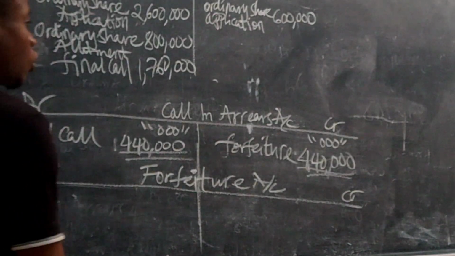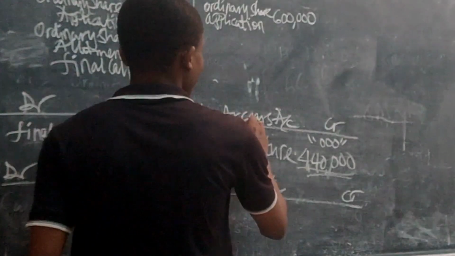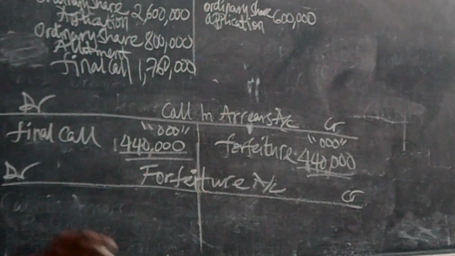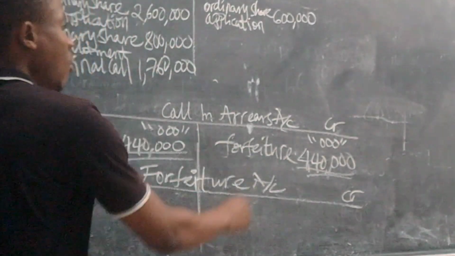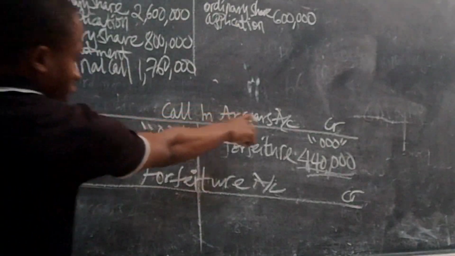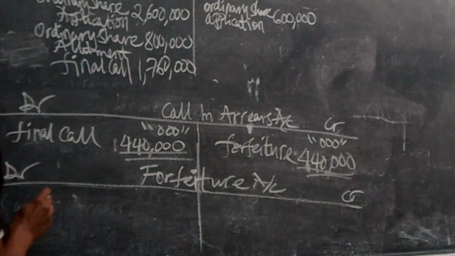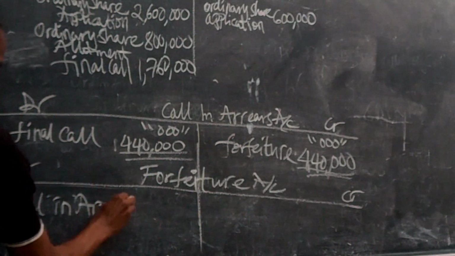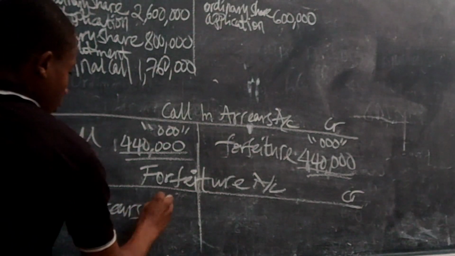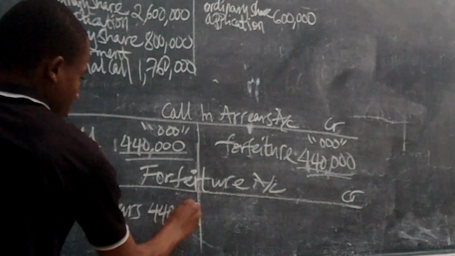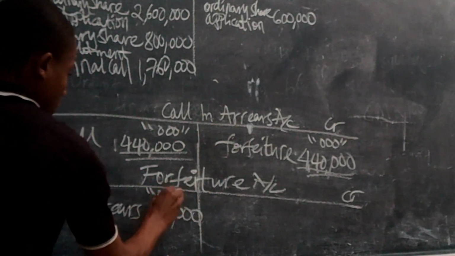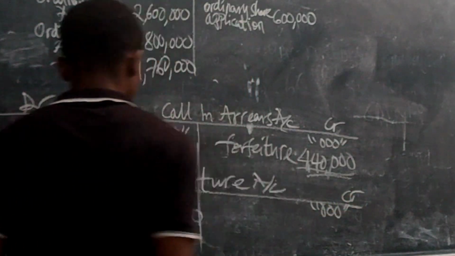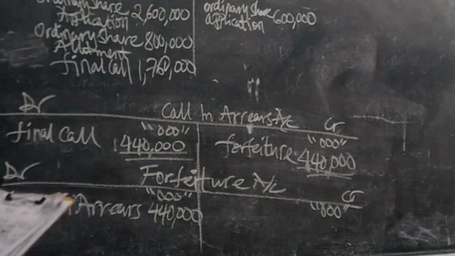So the next stage is Forfeiture account. After crediting call in arrears account by taking it to the forfeiture, we have to complete double entry. The double entry of this account, which is on the credit side, will open forfeiture. On the debit side, we will say it came from call in arrears. How much? 440 million. Remember to put the 3 zeros.